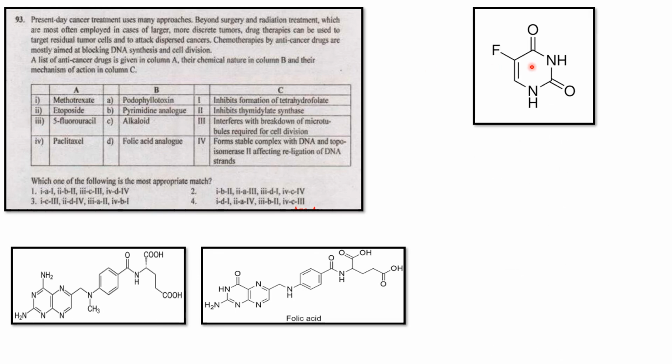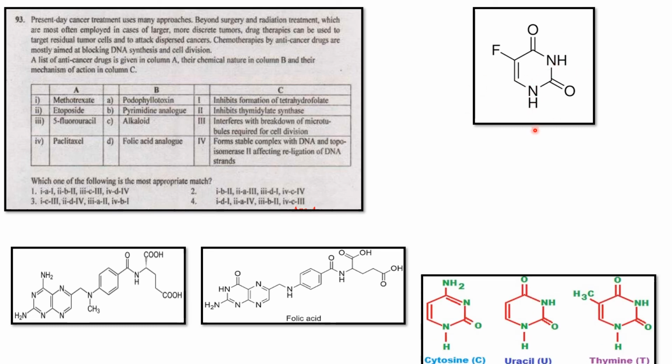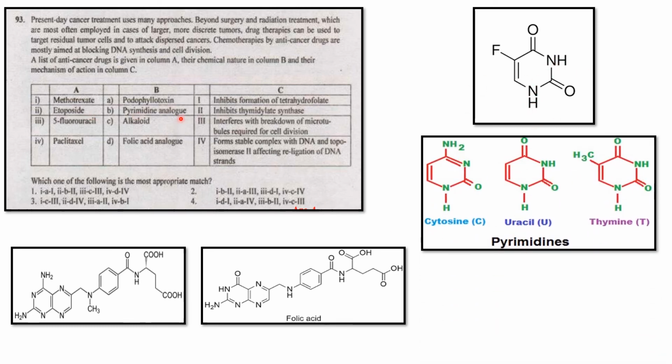It is also a pyrimidine analogue. So both have N. These are the pyrimidines. You can observe here N, here N, here N. So both are the same. So methotrexate is a folic acid analogue. Here 5-fluorouracil is a pyrimidine analogue. But here I know one point.